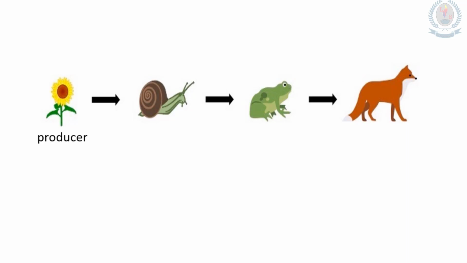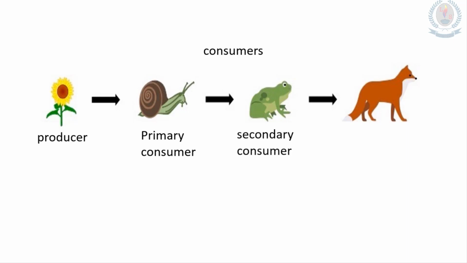Sunflower is the producer. Then snail, frog and fox, they are the consumers. So snail, what is the trophic level? Yes, it depends on the producer. So the trophic level is the primary consumer. Frog, yes, you know, it is the secondary consumer.